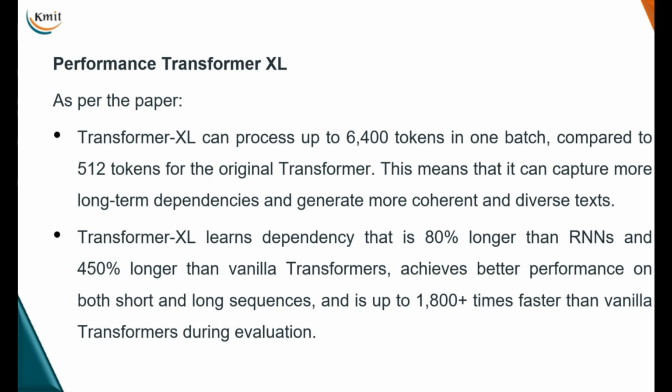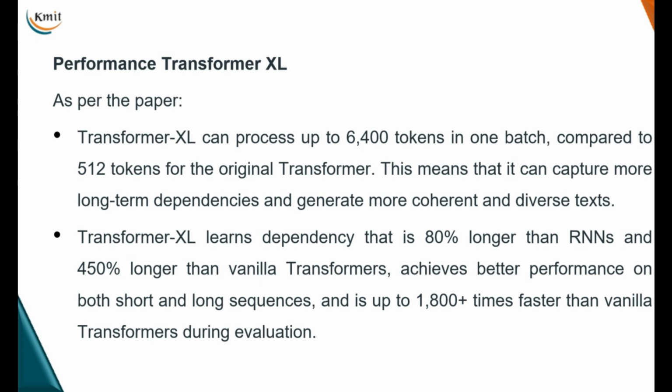Next, how does the Transformer XL work? It can take up to 6,400 tokens in one batch. Previously, the original transformer takes only 512, whereas the Transformer XL large model takes up to 6,400 tokens in one batch. This means that it can capture more long-term dependencies and generate more diverse text. This is one advantage.